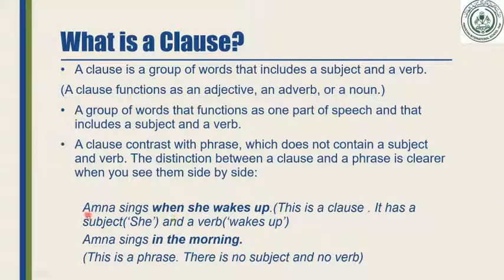First, read this sentence. Amna sings when she wakes up. When she wakes up, this is a clause. They will be called a clause. Now we are not talking about the noun clause, adjective clause, or adverb clause. Just we are talking about the clause. So here, this is a clause. It has a subject. Where is the subject? She is the subject. And the verb, wakes up. It means that it has a subject and it has a verb. That is called a clause.